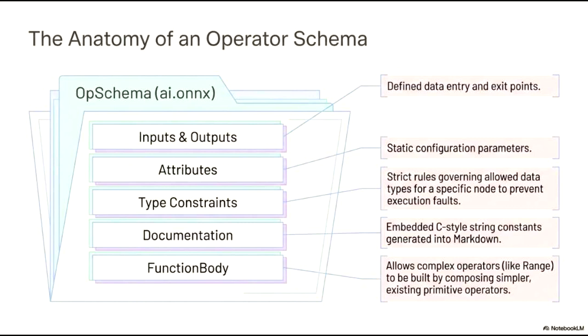To ensure system stability and prevent execution faults, type constraints establish strict rules governing the allowed data types for each node. The documentation component consists of embedded C-style string constants that are automatically generated into Markdown for accessible technical reference. Finally, the function body allows for the creation of complex operators by composing them from simpler, existing primitive operators. Together, these components ensure that every operator is robust, well-documented, and functionally consistent within the ecosystem.